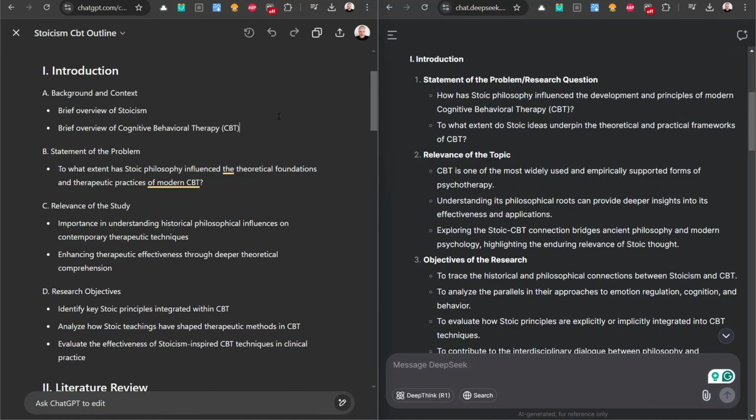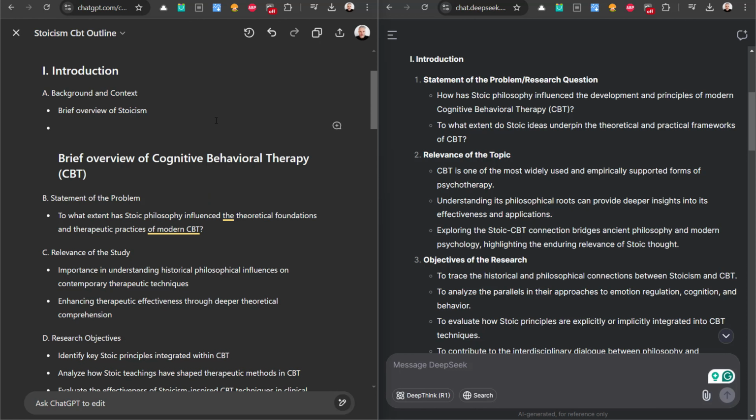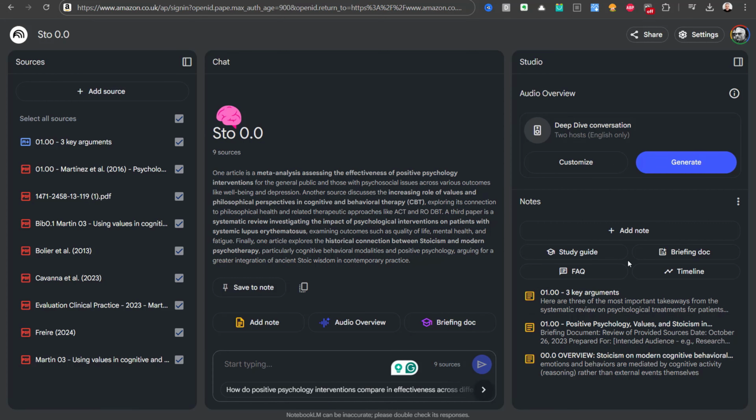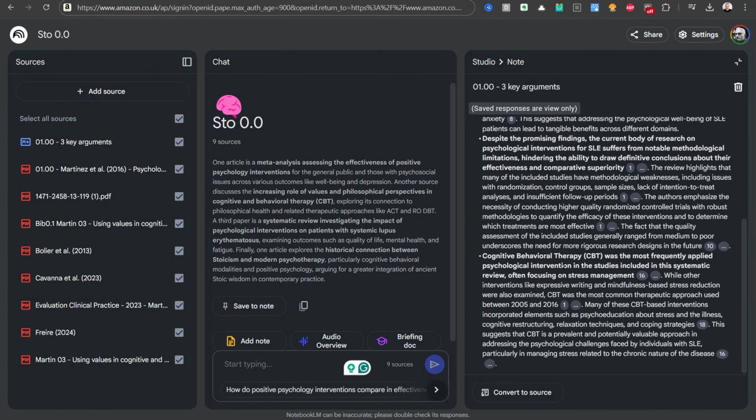And as you start to build this, what you can do, particularly with ChatGPT at the moment and with Canvas on ChatGPT, is start to add and influence the paper even more. So let's imagine, for example, we've got these 3 key arguments that we took recently. Let's just take the last part here and just see what it comes up with.